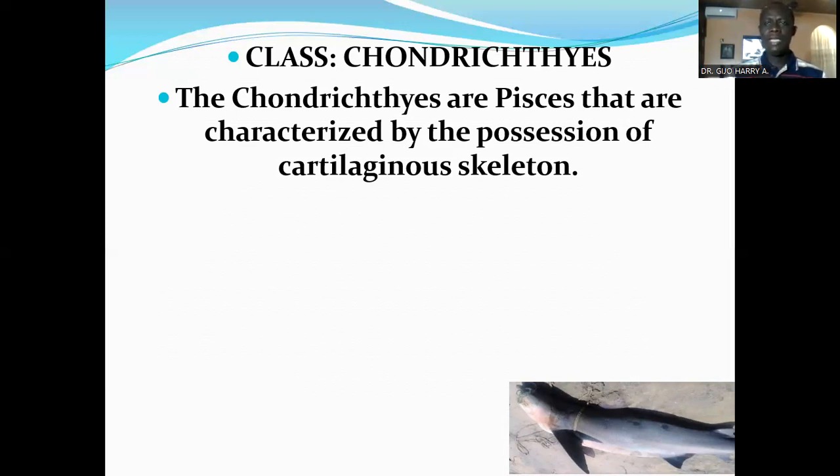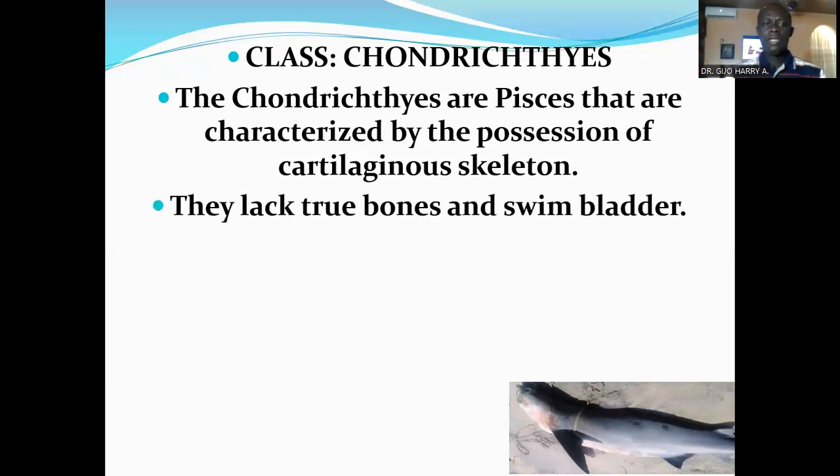Their endoskeleton, as well as their external skeleton, is made up of cartilage rather than bone. These organisms lack true bones and a swim bladder.